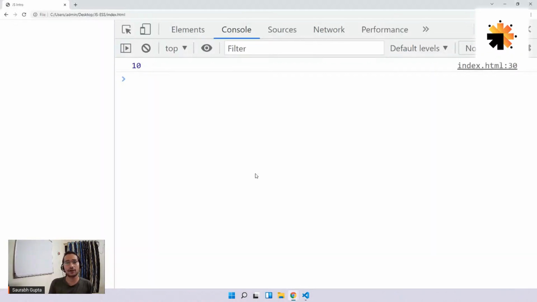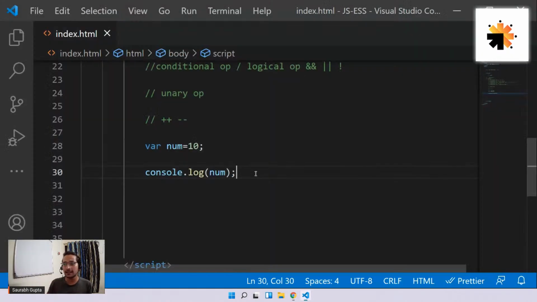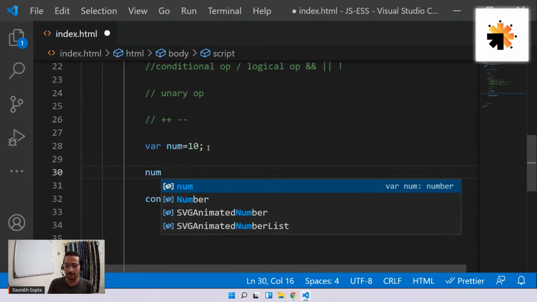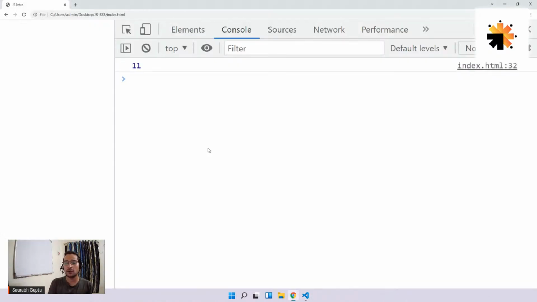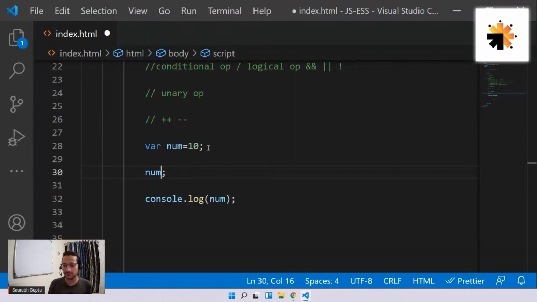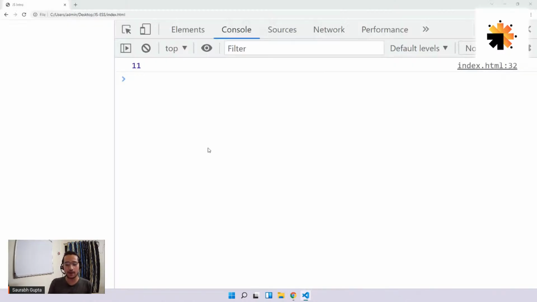Okay. Here we go. Simple 10. Now then, let's use these operators. If I do num plus plus, it simply will add 1 to the number. So if it is 10, it will become 11. And here we go. Simple. And if I perform minus minus, it will simply decrease it by 1. Here we go. 9. That's how it is working.